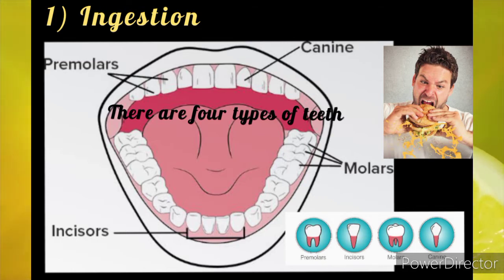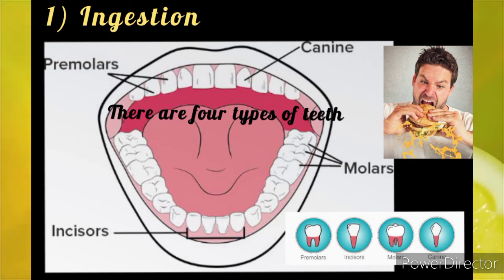Number 4, the molars. The molars have shape lying between square and round. The molars are situated next to premolars on both the sides. There are 6 molars at upper jaw and 6 molars at lower jaw in the mouth of an adult. And in children, there are only 4 molar teeth at the upper jaw and 4 molar teeth at the lower jaw. The other 4 molars develop at the age of 18 or later and are called wisdom teeth. The molars are used to chew and grind food.